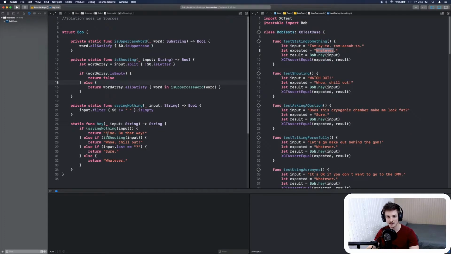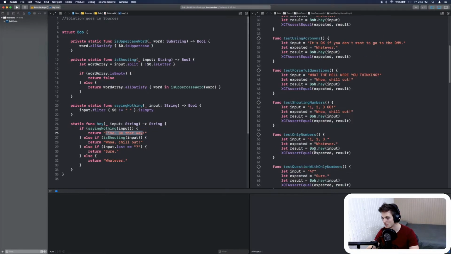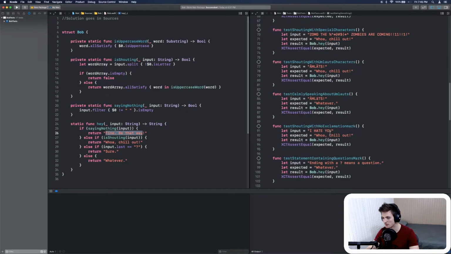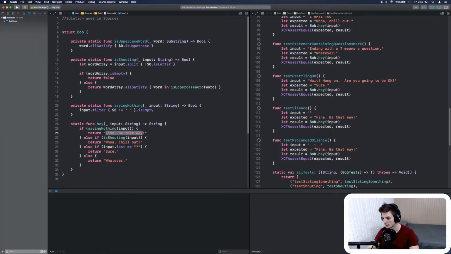In that case, he says "Fine. Be that way!" if you don't tell him anything. For example, we had prolonged silence, whether you send him an empty input string or only spaces.